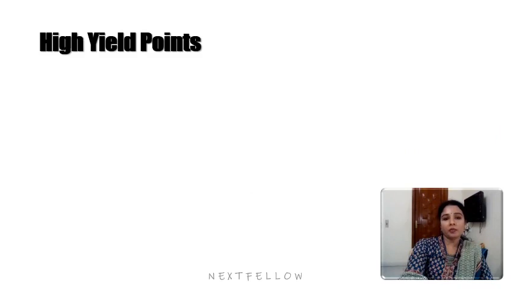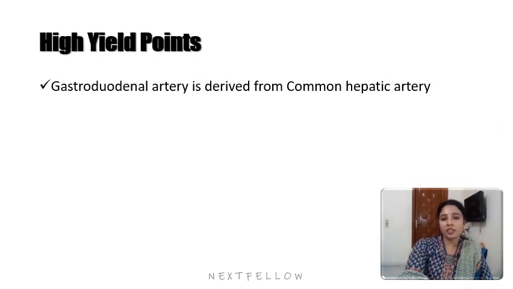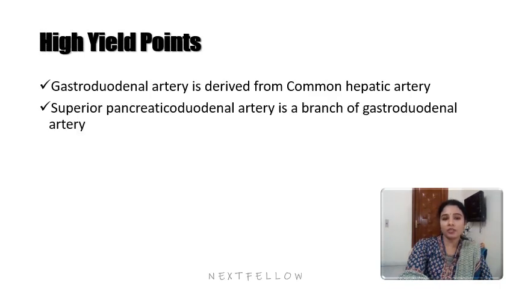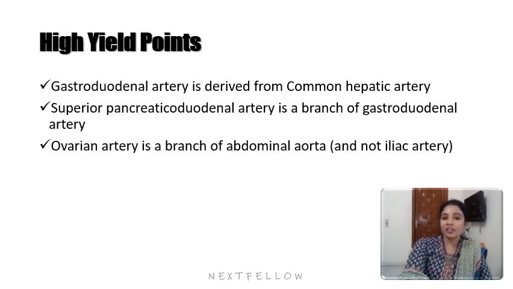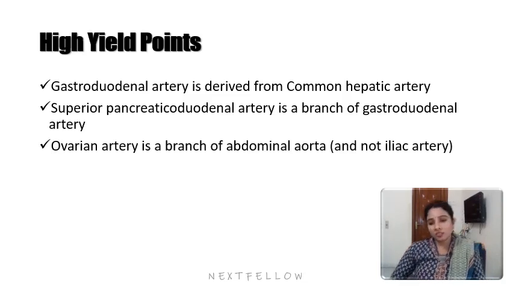Some high yielding points. The gastroduodenal artery is derived from the common hepatic artery, that you have to know. Superior pancreaticoduodenal is a branch of the gastroduodenal artery. Inferior pancreaticoduodenal is a branch of the superior mesenteric artery. The ovarian artery is a branch of the abdominal aorta. They are not branches of the iliac artery, so never get confused. Gonadal arteries are always direct branches from the abdominal aorta.